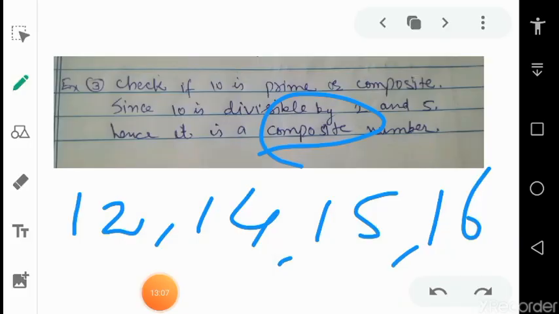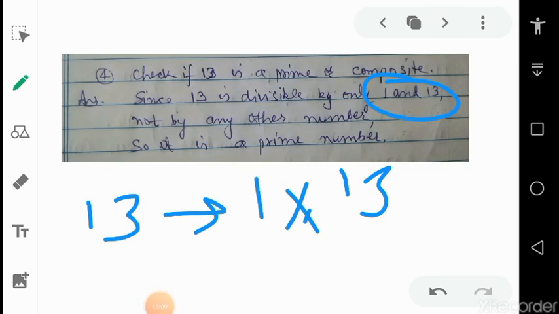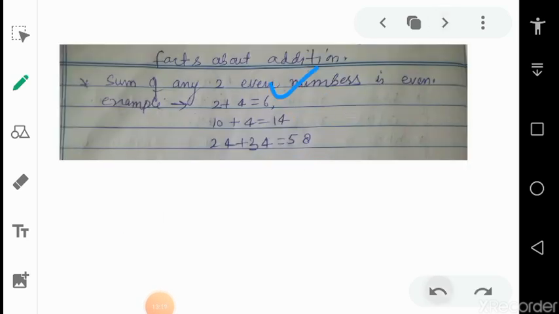So first one is, sum of any two even numbers is even and sum of any two odd numbers is also even. It means they are easy to memorize. For example, you are adding two even numbers, so the nature is same, means both are even, then answer will be even. Again, if both are odd, again the nature is same, means both are odd, then answer will be even again. And if one is even and one is odd, you will get an odd number.